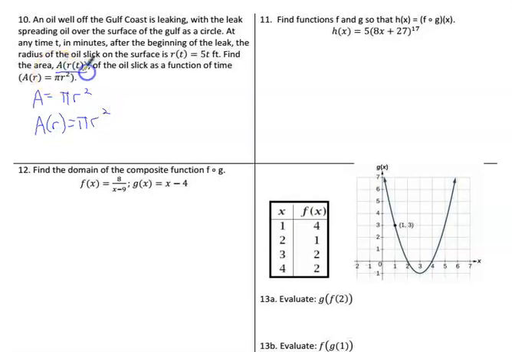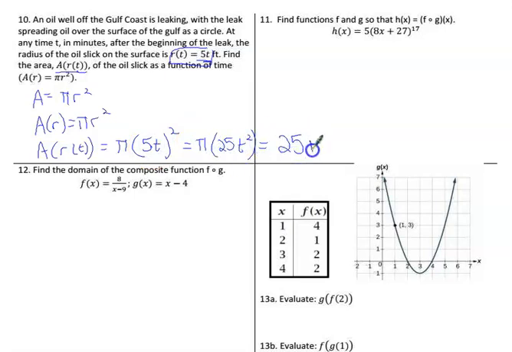But we want to find r on the inside. Well, they told us r on the inside. So that's a of r of t means pi, and instead of an r, we put r of t, which is 5t. So 5t times 5t is 25t squared. So that is pi times 25t squared, which is, normally you put the number out front and then the pi, then the t squared. So 25 pi t squared. That'll work for any time. So that's number 10.